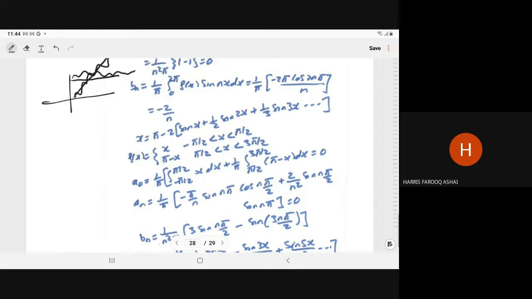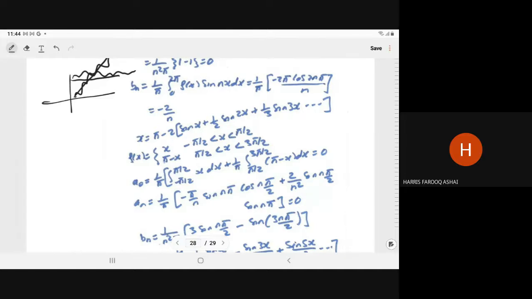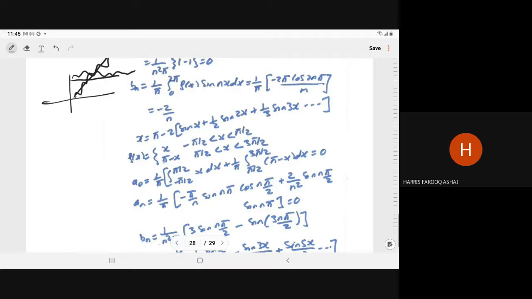If f(x) is equal to x(pi minus x) for the limit minus pi by 2 to 3 pi by 2, again this is not symmetric. So whatever is given, accordingly you take the limit. A naught is 1 upon pi, integral from minus pi by 2 to pi by 2 and pi by 2 to 3 pi by 2. So here a naught and an will come 0.